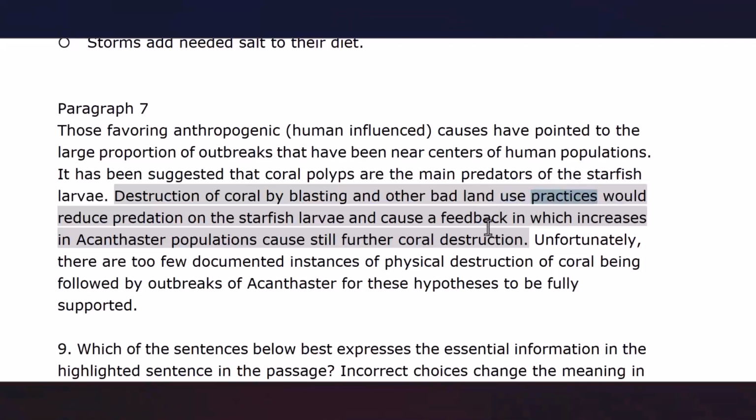So we say use. And I think the author should have connected land and use with a hyphen between them, because in this sentence they modify practices better when they are connected to each other with a hyphen in combination with each other.